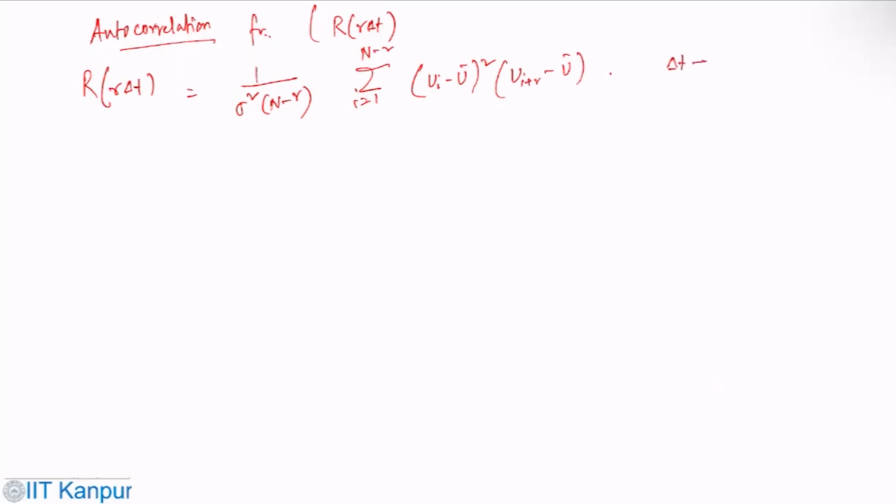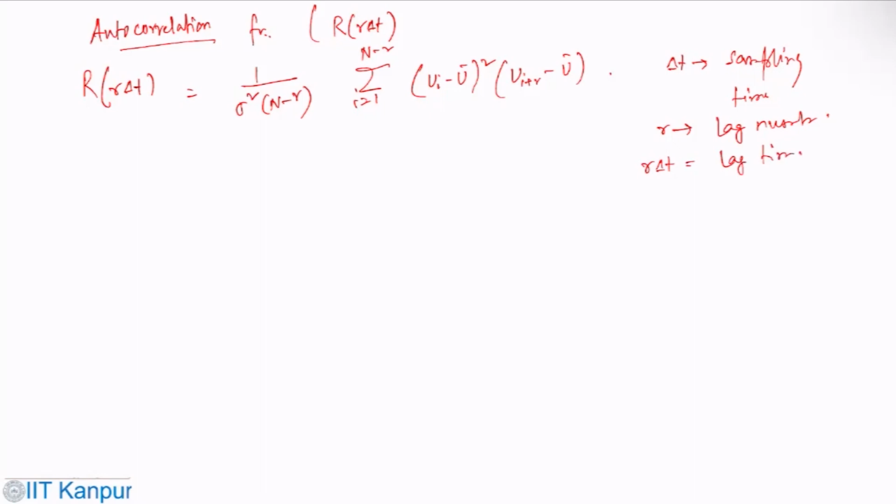Here delta t is the sampling time, r is the lag number, and r delta t is the lag time.